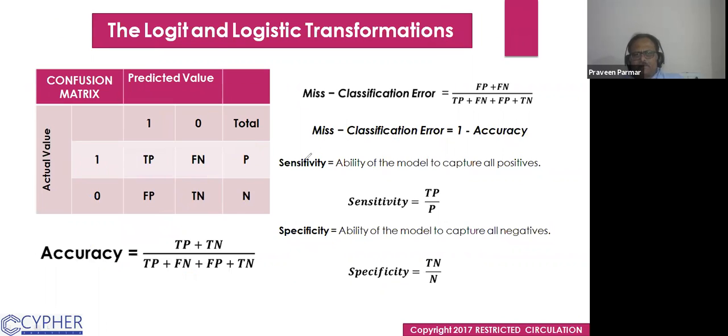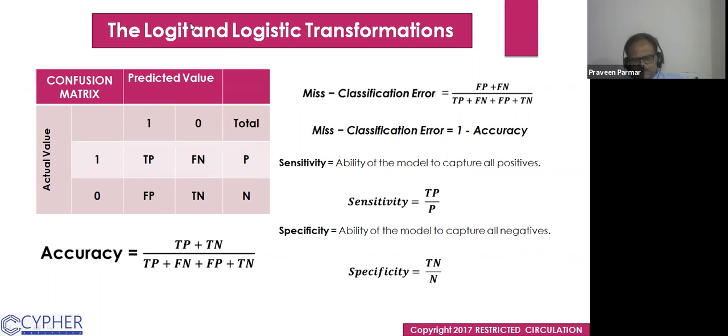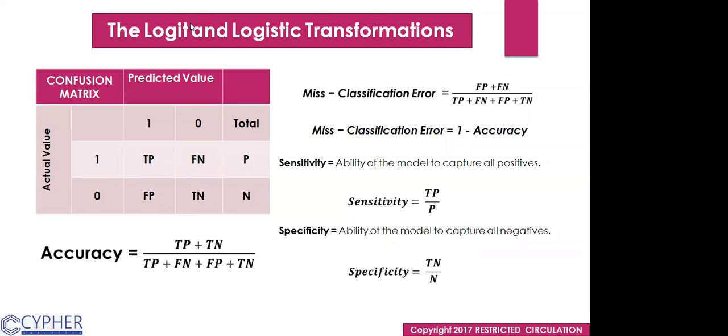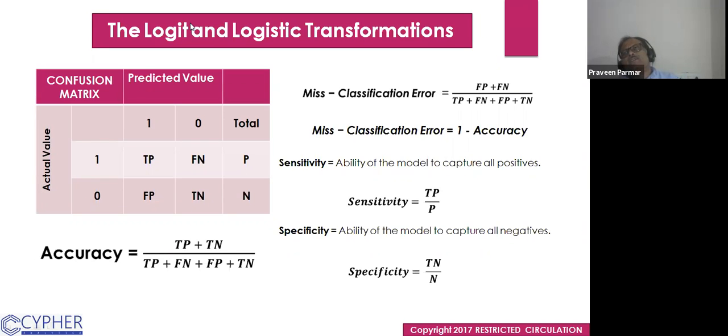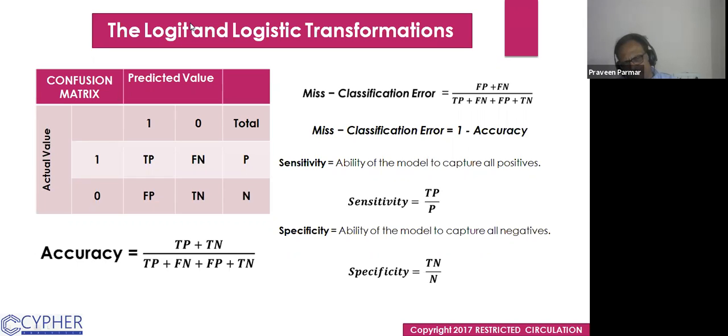No, I'll tell you a few more things later on. Sir, in the case of linear regression, we take R square 0.7 and above, right? Yeah. In the case of logistic, is there any value for accuracy? For accuracy, the highest is 1, but 1 is not possible anytime. It may be 0.8, 0.9, 0.82, 0.83 in this way. If it is more than 50%, then the model is good.